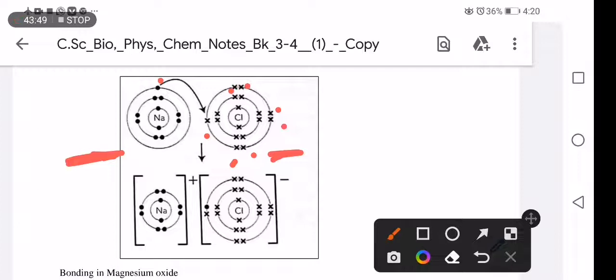There is a term called electronegativity. What is electronegativity? Electronegativity is the tendency or the ability of an atom to attract electrons from another atom.